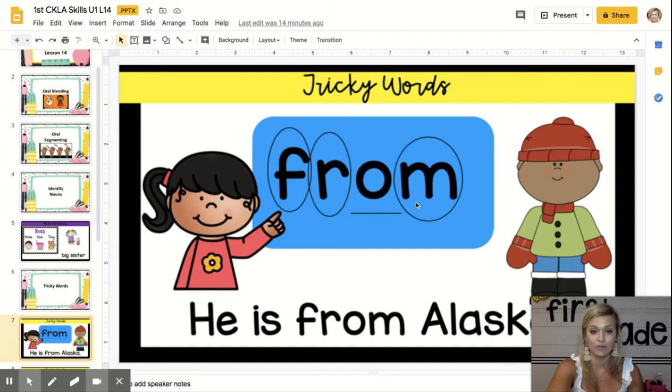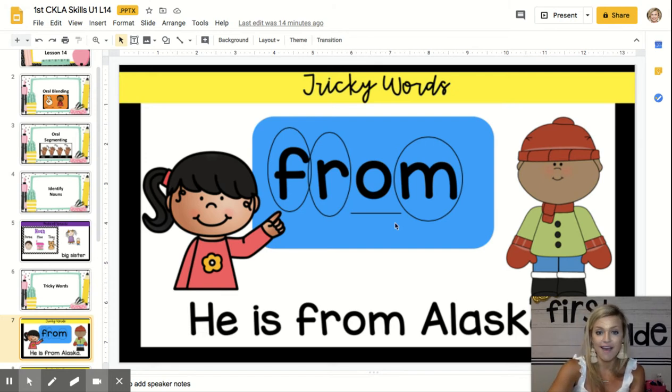The M sounds normal, but that O, it's going to sound like an uh. So scholars, as we're reading it or when I'm writing it in a sentence, I need to remember that when I'm writing the word from, I'm going to put an O instead of a U. Also though, when I'm reading it as a good reader, I'm going to tell myself that that O is going to make an uh sound, okay? So I'm going to ask you to go ahead and think of a sentence on your own for from.